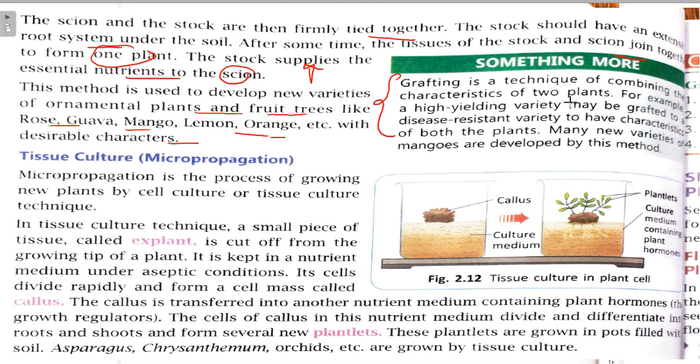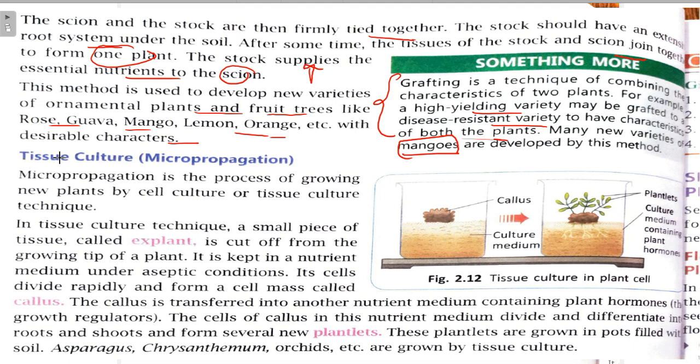Keep one thing in mind: grafting is a technique of combining the characteristics of two plants. For example, a high yielding variety may be grafted to a disease resistant variety to protect the plant from disease, to have characteristics of both plants, right? Mangoes are developed by this method.